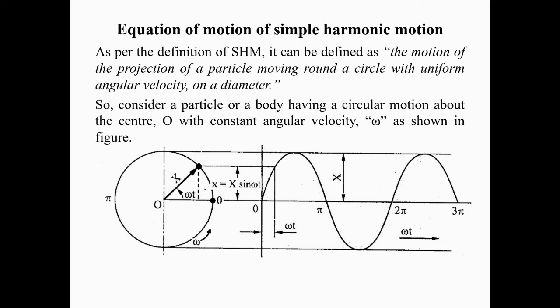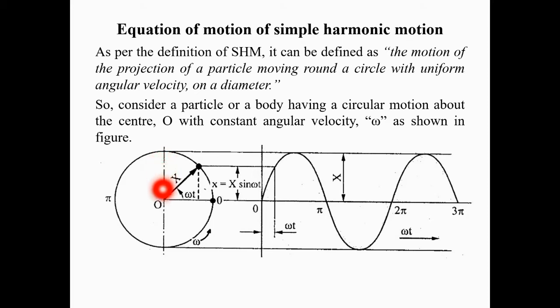From the geometry we can see that this position vector makes an angle omega t with the horizontal. At this position we need to determine the displacement of the projection of the particle from the mean position. The projection of the particle would be at this position at this particular instant of time.